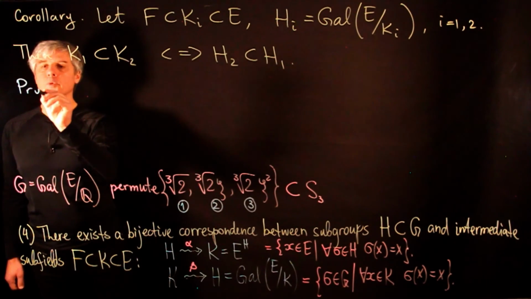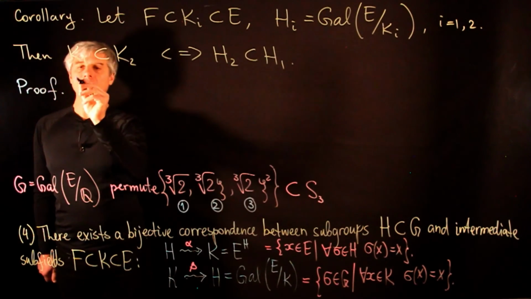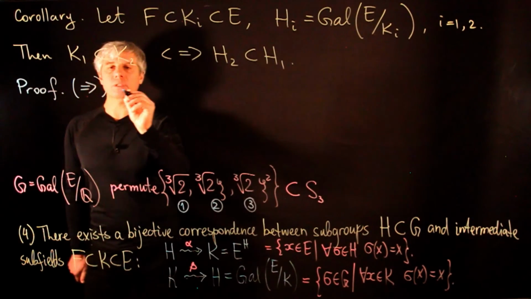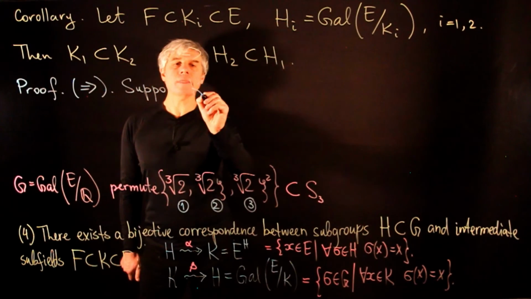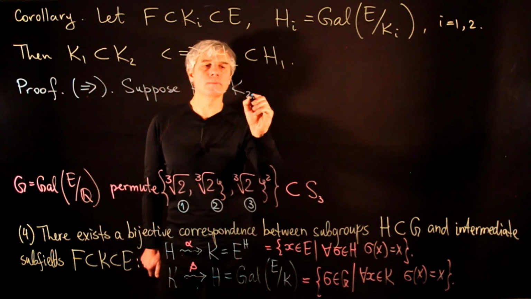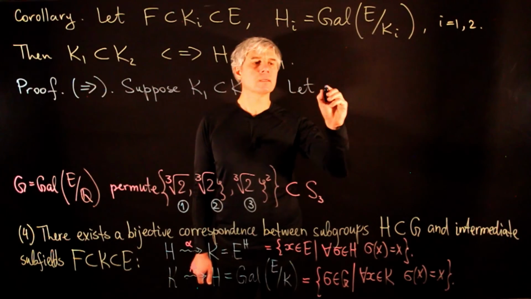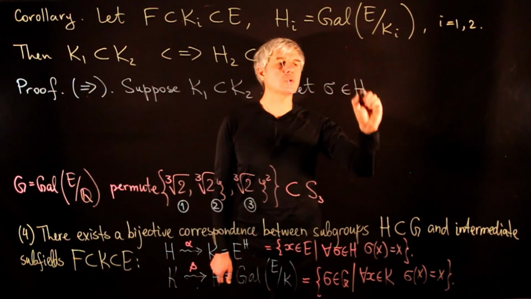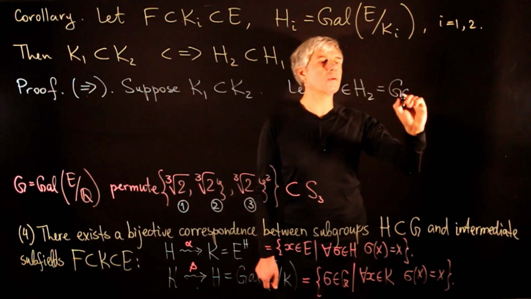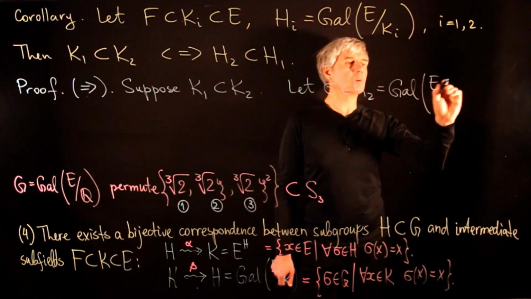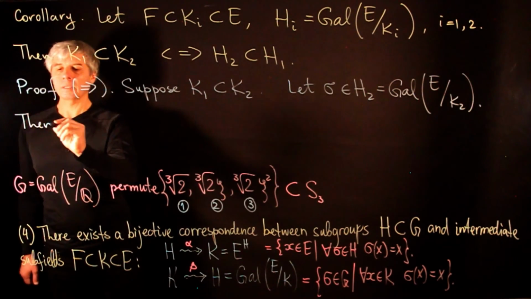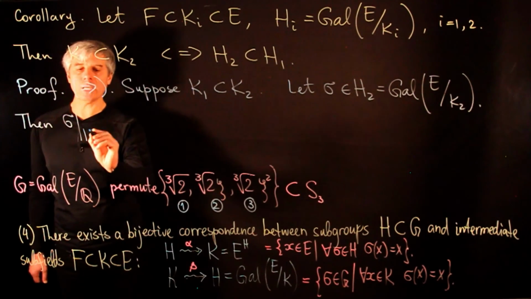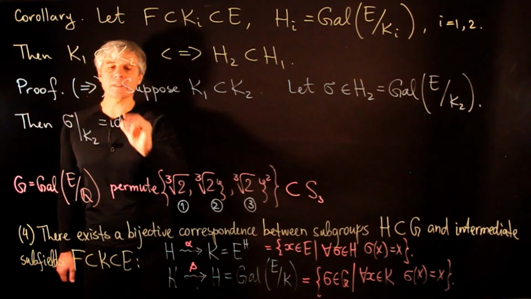Let's consider the proof, and let's look at the forward direction. So suppose K1 sits inside K2, and let sigma belong to H2, which is the Galois group of E over K2. Then sigma restricted to K2 is equal to identity.